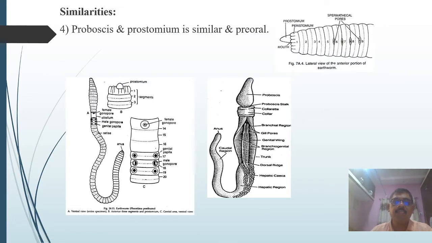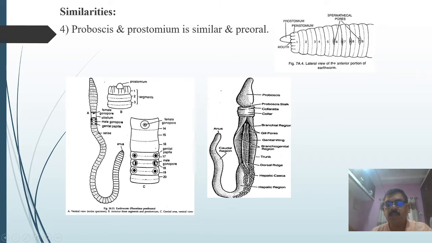Then Balanoglossus shows a similarity with the earthworm or Annelida in terms of the prostomium. In Annelida there is a prostomium at the anterior-most end, and on this prostomium there is a mouth. So this prostomium is similar to the pre-oral region.